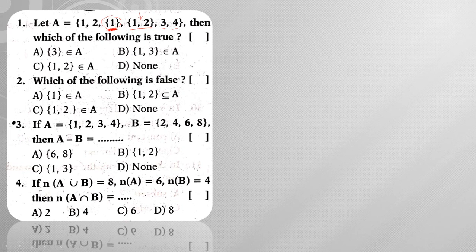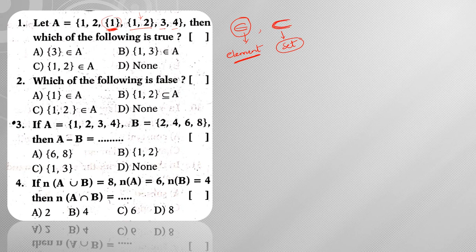Now here we need to understand two things: the first one is belongs to and the second one is subset. The symbol belongs to is used when you consider an element. When you consider a set, you will be using the symbol subset.